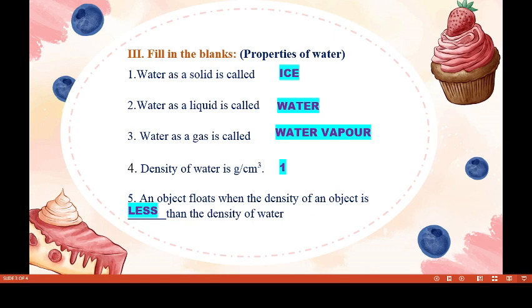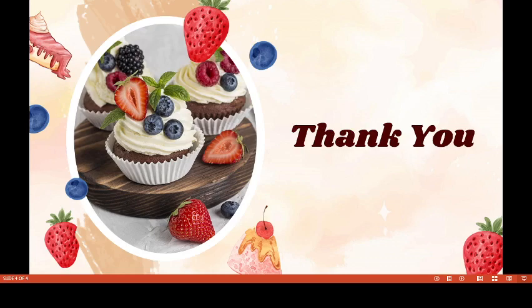This property of water supports aquatic flora and fauna even in colder regions, as the water is frozen at the surface while it remains liquid below the layer of ice. Thank you so much, students.